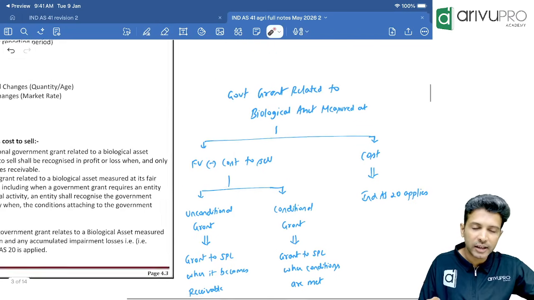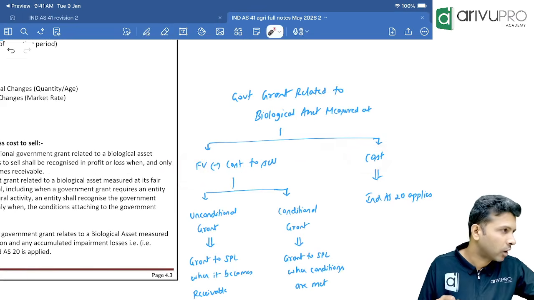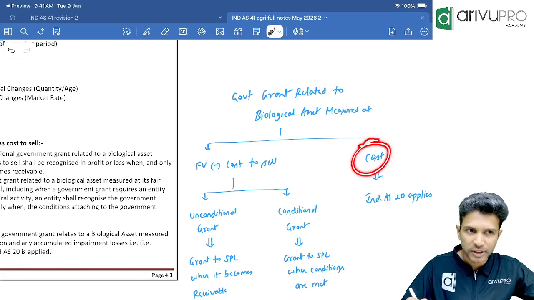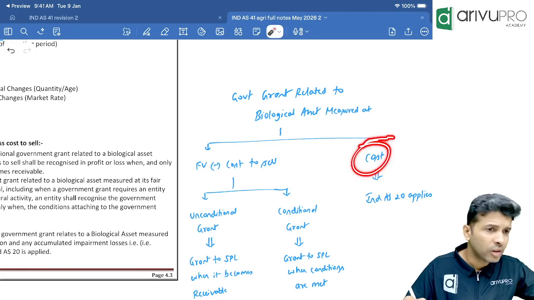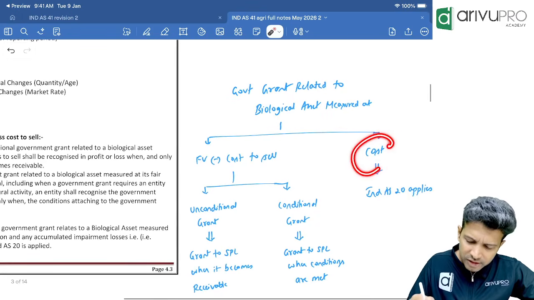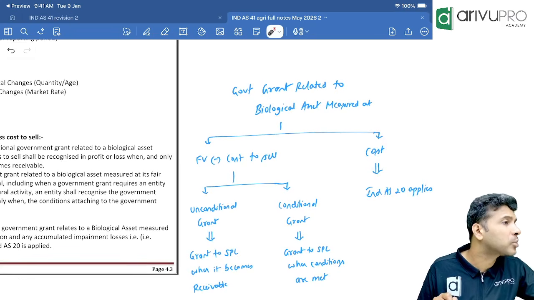However, if fair value is missing, then how will the biological assets be measured? At cost model or cost approach. If a biological asset is measured at the cost approach, it means you are calculating depreciation and all that, no? So Ind AS 41 says, now I will not give you the treatment. If a biological asset is measured at cost model, you apply the Ind AS 20 principle.